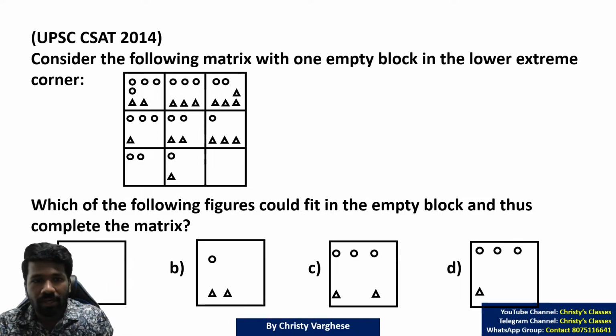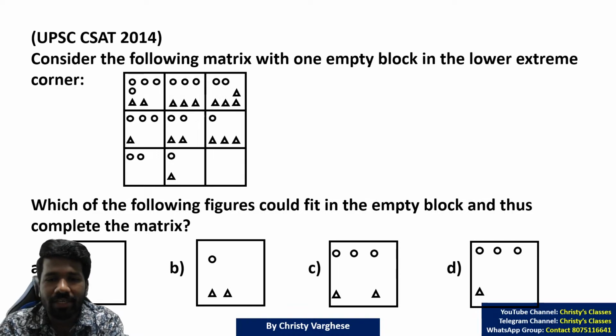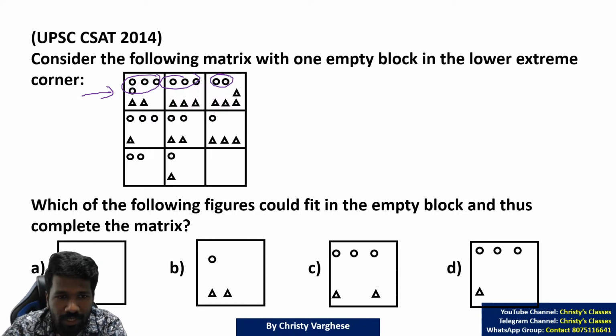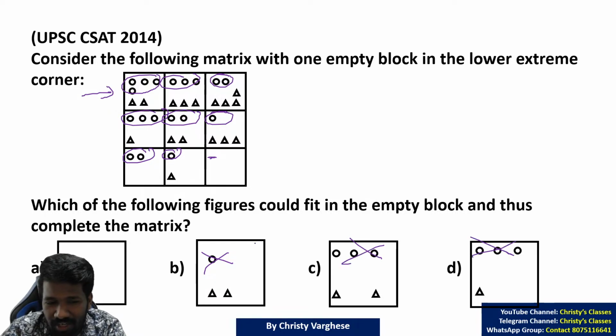Okay, so I'll explain. Here row wise and column wise, whichever way you want, you can start. I will start row wise. 4 circles, 3 circles, 2 circles. So the number of circles is reducing. 3 circles, 2 circles, 1 circle, and 2 circles, 1 circle. So here it should be 0 circles. So any option with more than 0 circles is eliminated. So B, C, D are eliminated.